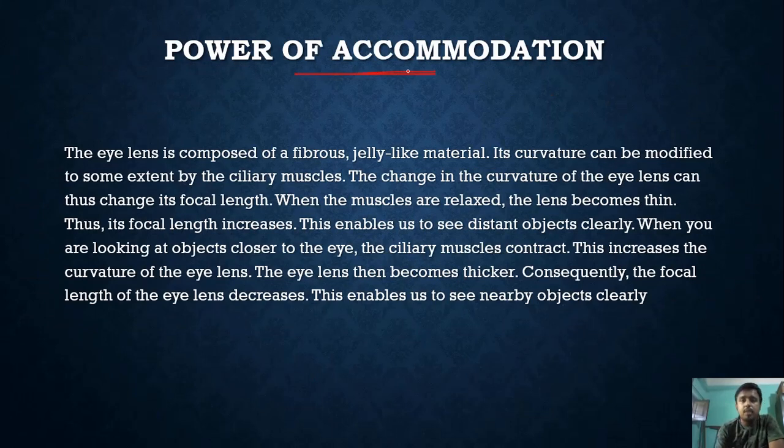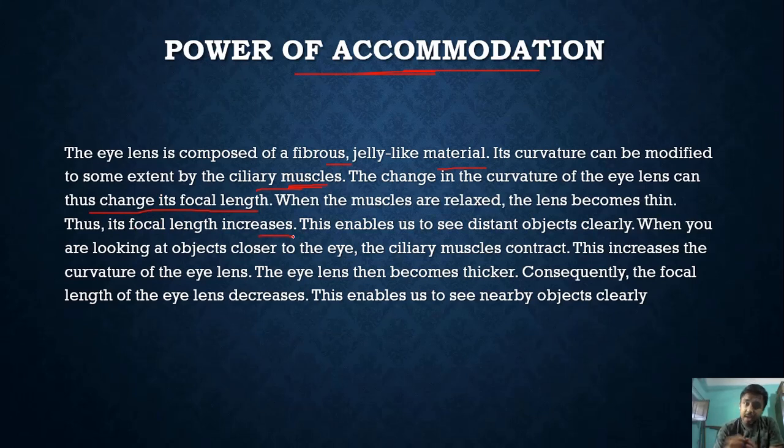Next part is the power of accommodation. The eye lens is composed of a fibrous, jelly-like material. Its curvature can be modified to some extent by the ciliary muscles. The change in the curvature of the eye lens changes its focal length, and the shape of the eye lens is maintained by the ciliary muscles. If the eye lens is stretched a bit, you will not be able to see properly. When the muscles are relaxed, the lens becomes thin, and its focal length increases.